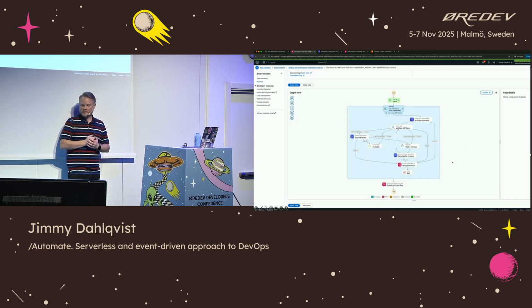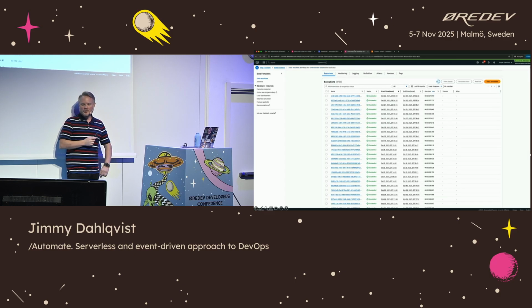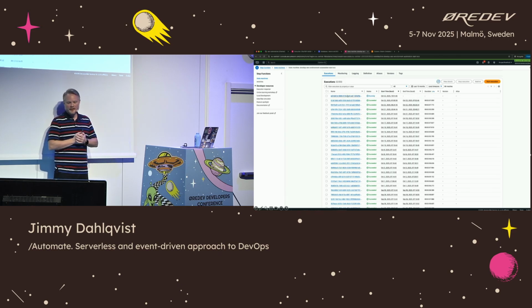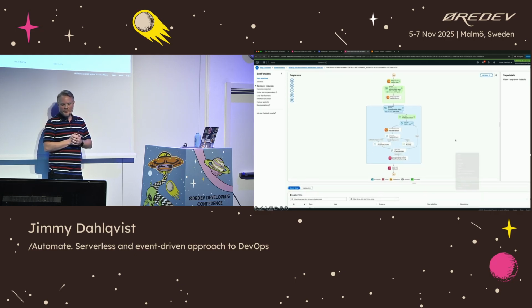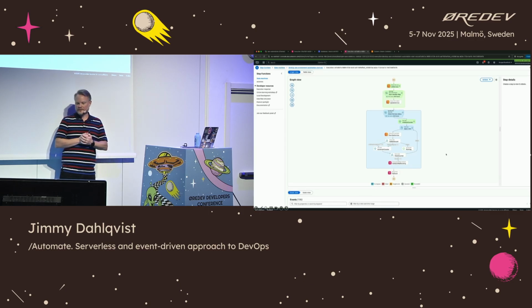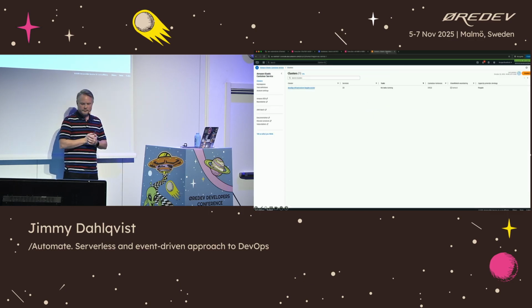And we can move to the step function, and it should soon change state here as well to green. There we go. And we can see that that's been running. The next part should now be running. That is starting the ECS containers. And we can see that we are now initializing the counter, and we are now waiting for 2 minutes for these services to start up.